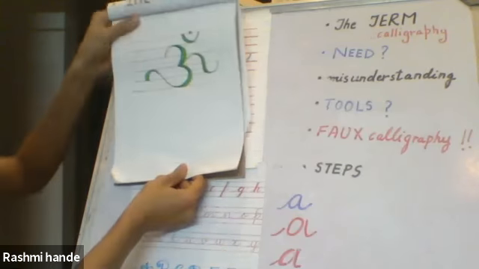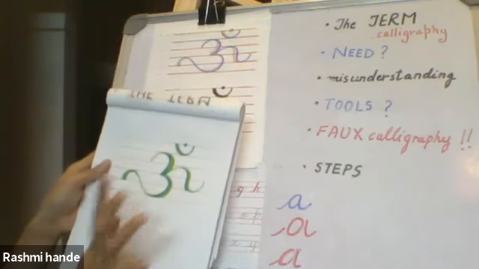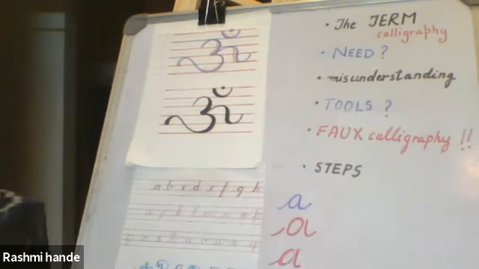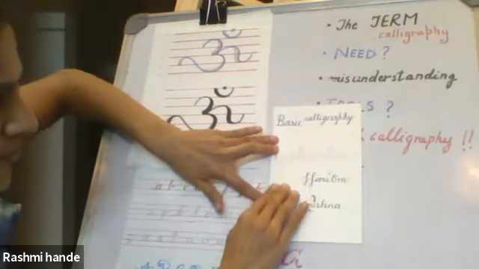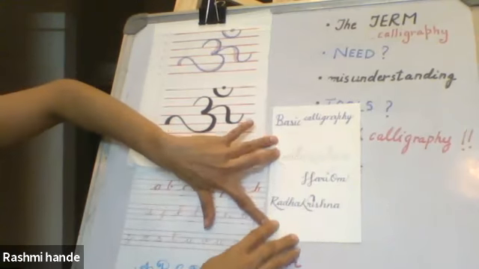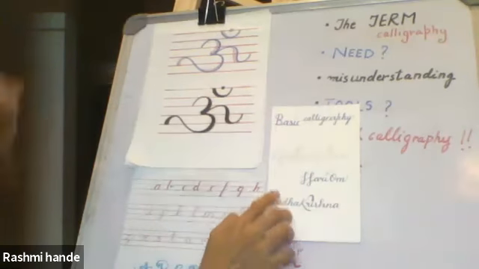So next we'll go into writing a longer word. This was a practice Om. Now let's do Radha Krishna. Rashmi, how many lines should they draw on the paper this time for Radha Krishna? This time 4 should be enough. 4 for Radha and 4 for Krishna.